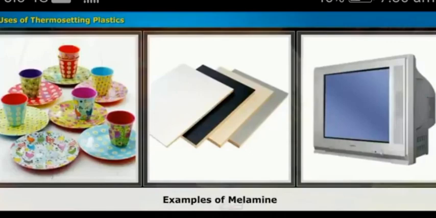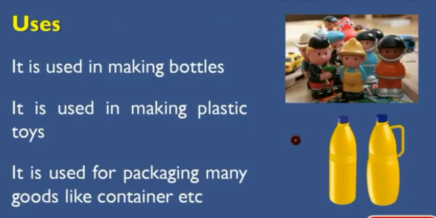Next comes the uses of plastic. The first, it is used for making bottles. It is used in making plastic toys also, and it is used for packaging many goods like containers. It's all about plastic: what plastics are, their properties, and their types. Next, last is uses.